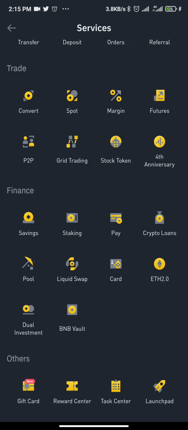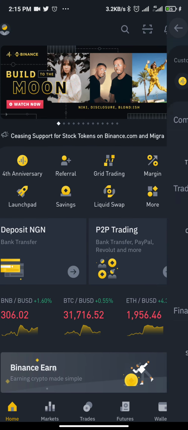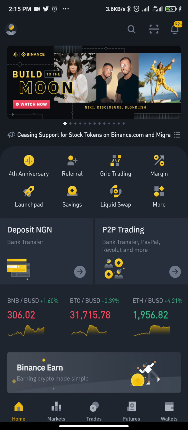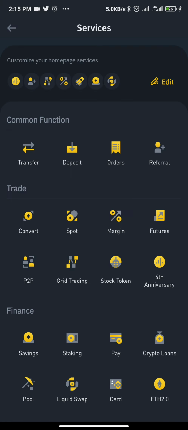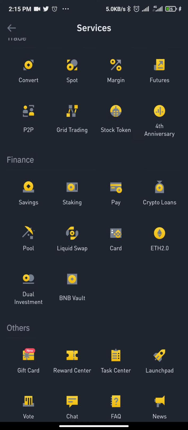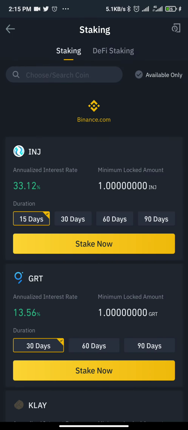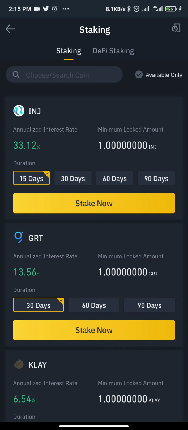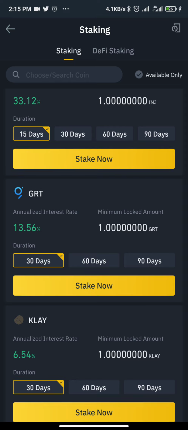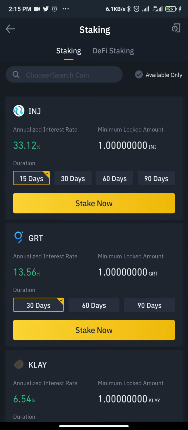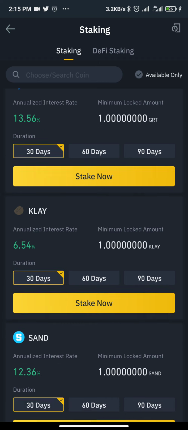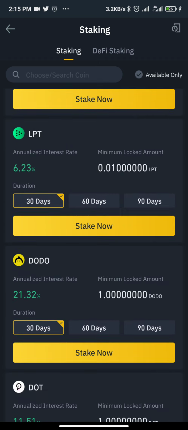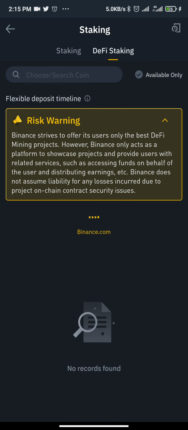Now, the first one, which is staking: just click on more from your home page, under this icon. Then go to finance. Under finance, you see staking. Click on staking. When you get to staking, you can see this one will give you 33%. We have 15 days, 30 days, 60 days, 90 days. This one will give you 15% and 13%, sorry. This one will give you 6%, 12%, 14%, depending on the coin. They offer different rates. Do you understand?